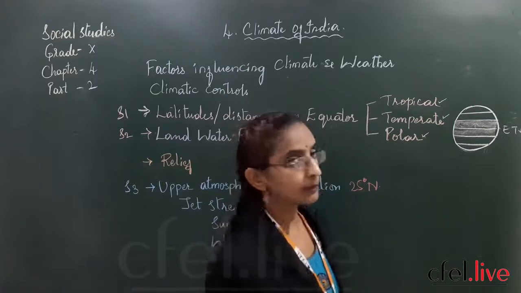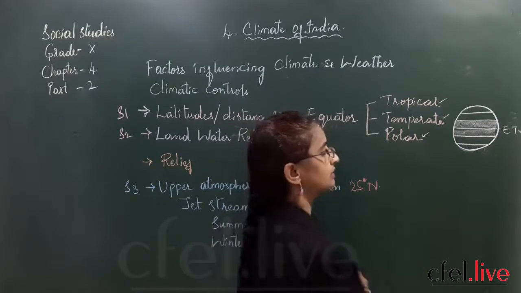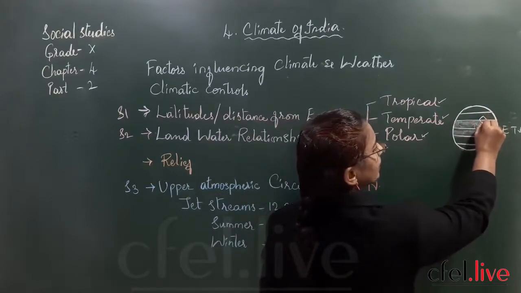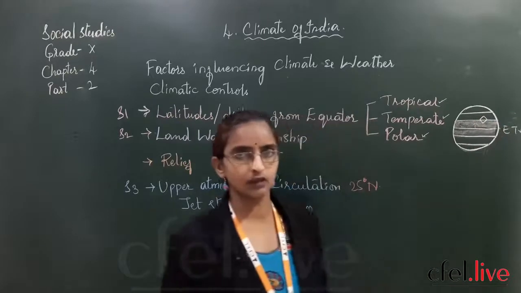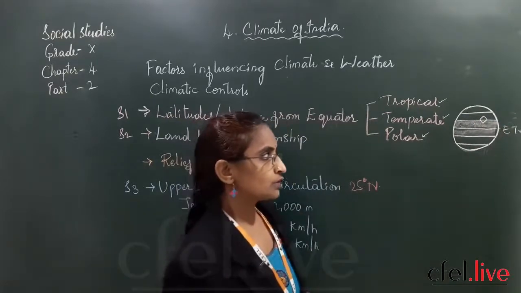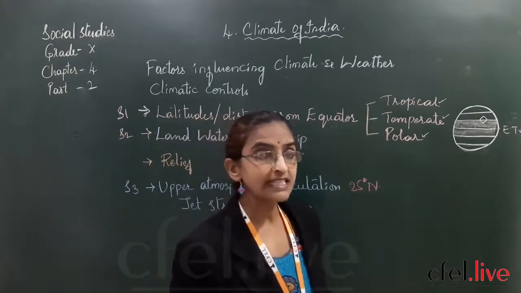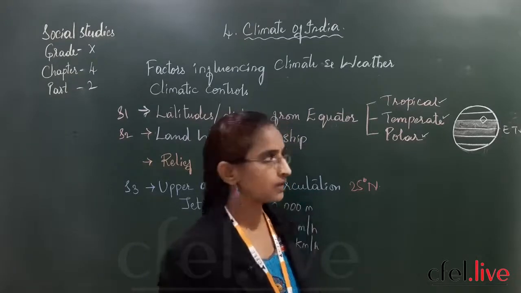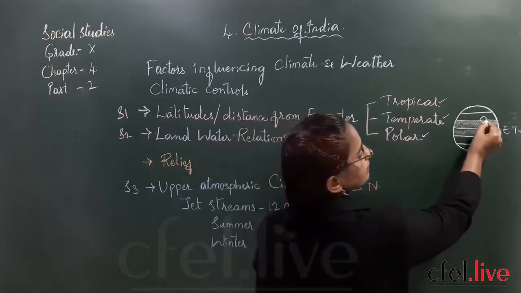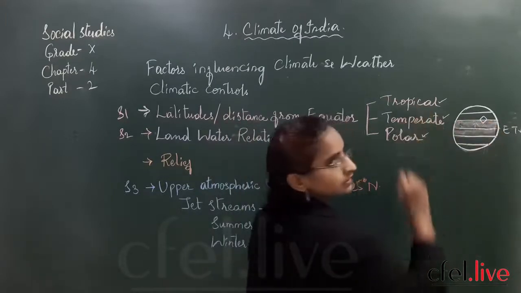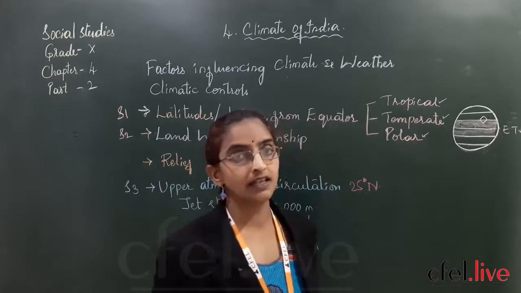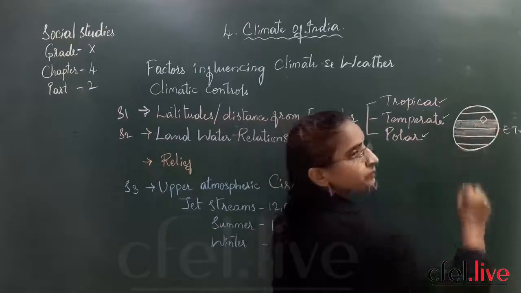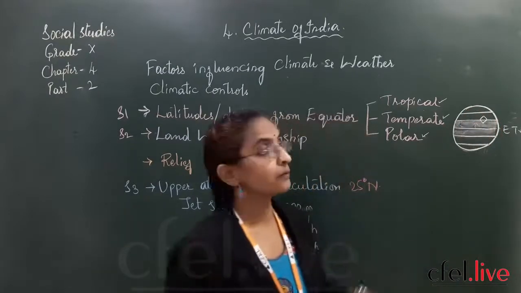And especially when you talk about India, India is situated here. A box I have drawn over there, rhombus shape. So that means the Tropic of Cancer is passing through the middle of our country. By this, what do you understand? Southern part of India is receiving high temperatures, which is lying in the tropical zone, whereas northern part of India is situated in the temperate zone.